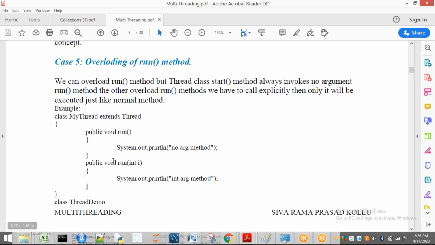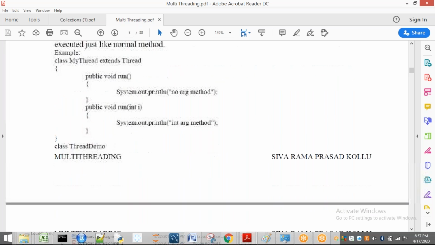So then who has to call this method? We have to call this one externally, like t.run(10). We have to call it externally. If you just call the start method, internally it calls this run method. But if you want to call the one-parameter method, who has to call it? We have to call it externally. I will show you that example here.